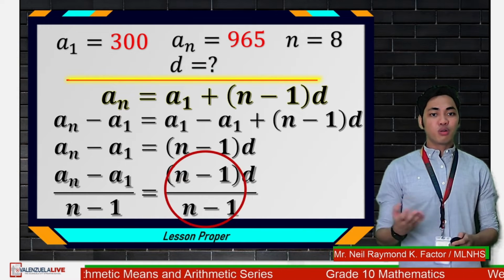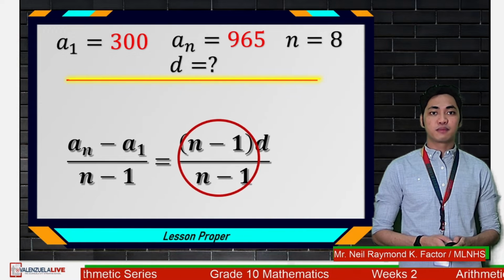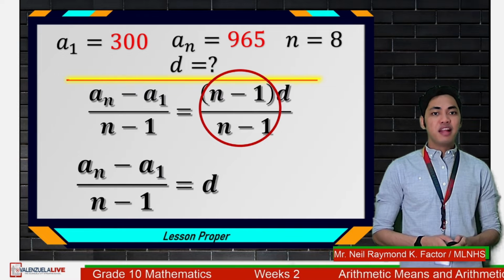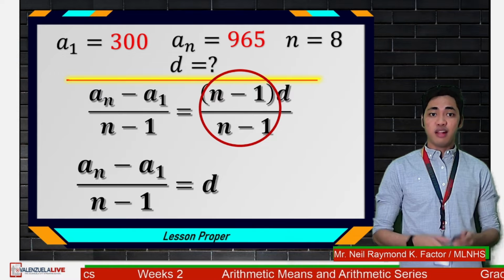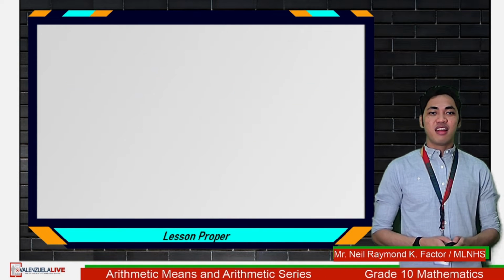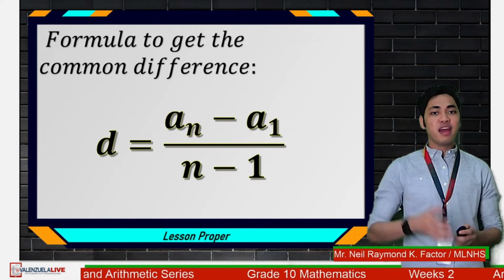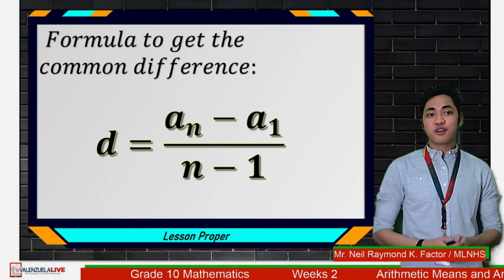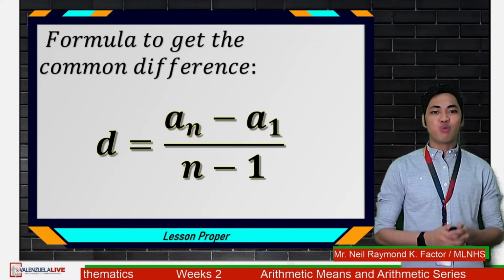Now, since we are looking for D, we need to divide both sides by quantity n minus 1. Okay? So take note that n minus 1 over n minus 1 is equal to 1. Therefore, the equation would now be A sub n minus A sub 1 over n minus 1 is equal to D. And voila! We have now derived the formula for D. To get the common difference D, we have A sub n minus A sub 1 over n minus 1, or that is the last term minus the first term all over the number of terms minus 1.